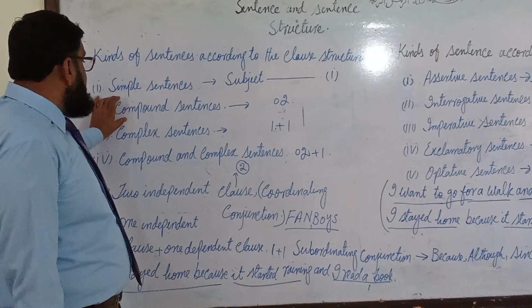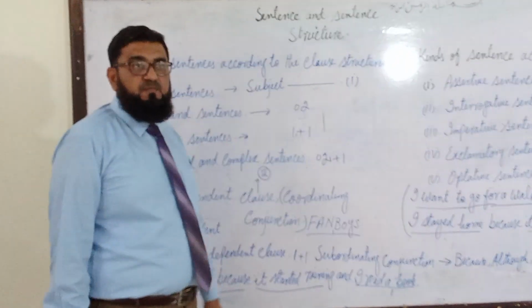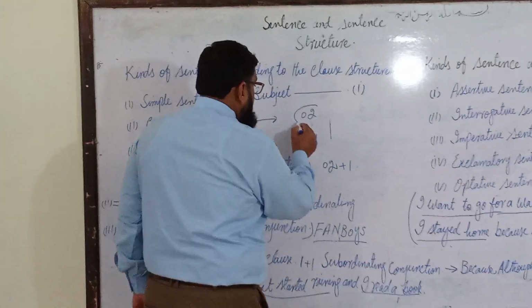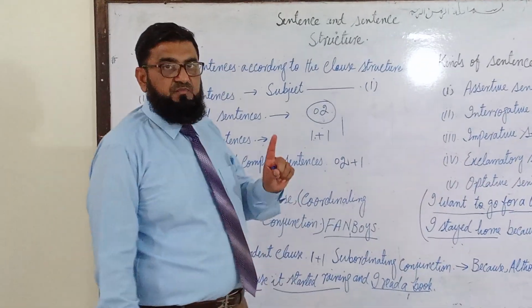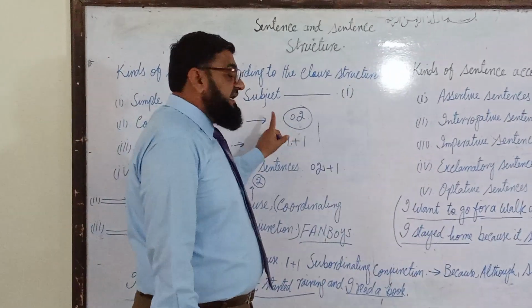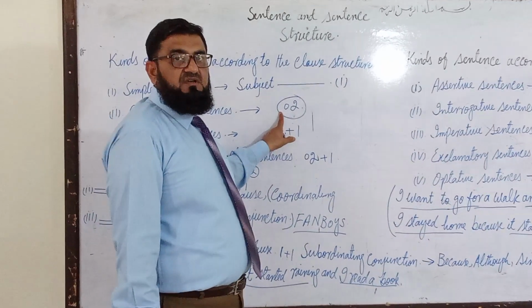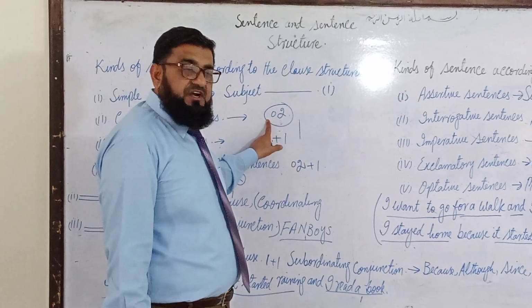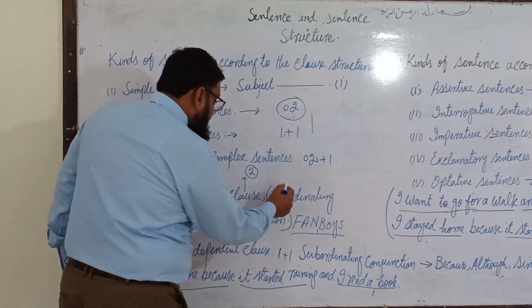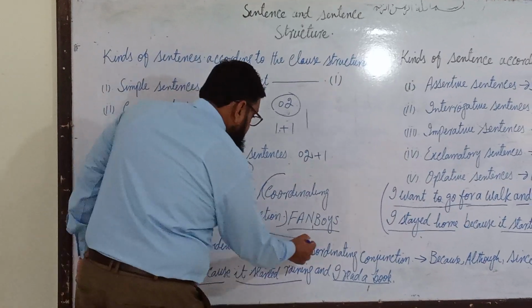Another important kind is the compound sentence. What is a compound sentence? First of all, it is composed of 2 independent clauses, separated by a coordinating conjunction.